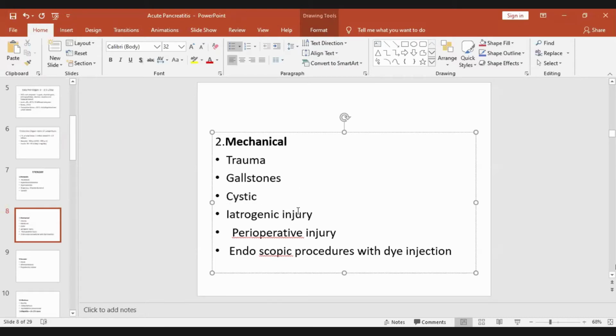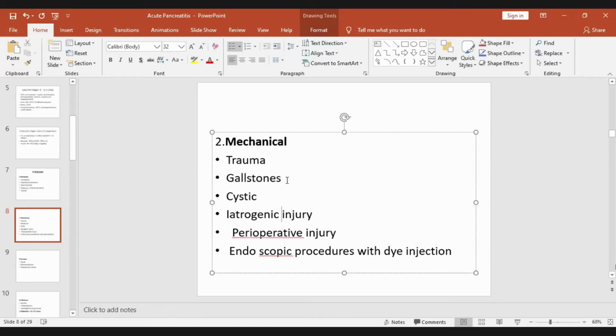Iatrogenic, when some medical procedure is being done like ERCP, when we are trying to dilate the common bile duct or remove a stone from the bile duct or from the sphincter of Oddi. So that is iatrogenic, caused by doctors. Perioperative injury to the pancreas, any operation in the abdomen with injury to the pancreas, will lead to acute pancreatitis. Then all those endoscopic procedures with dye injection in the common bile duct. So these are the mechanical causes.